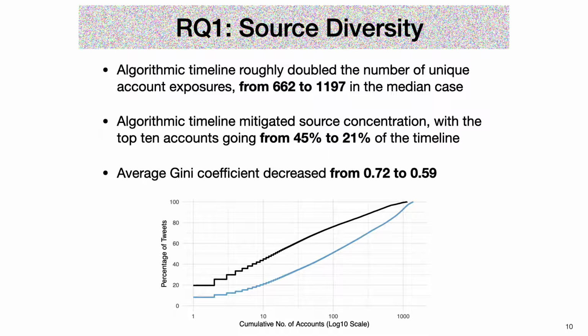In the median case, our sock puppets saw 662 unique accounts in the chronological timeline, but almost 1,200 in the algorithmic timeline. Algorithmic timelines also reduced exposure to more dominant accounts, as can be seen in the reduced exposure rate to the top 10 accounts and in the lower Gini coefficient.